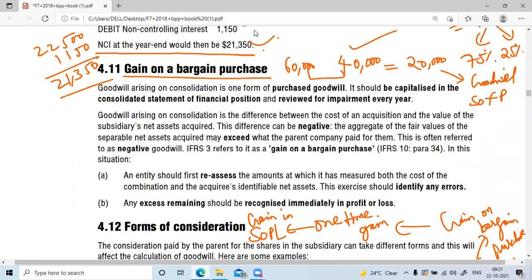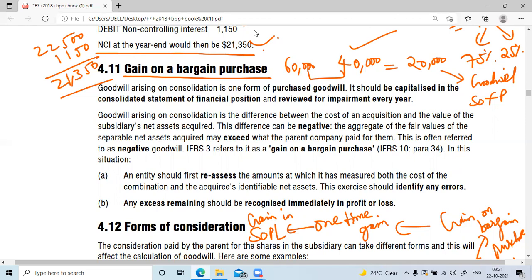So please read this point. Whatever I have told you is written here, and I have explained it. So need not worry, that concept is clear.